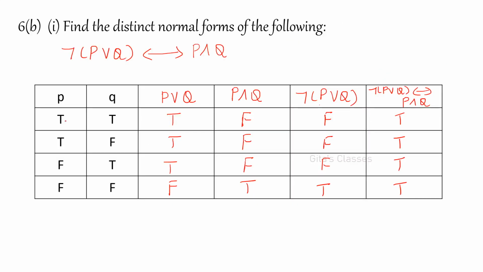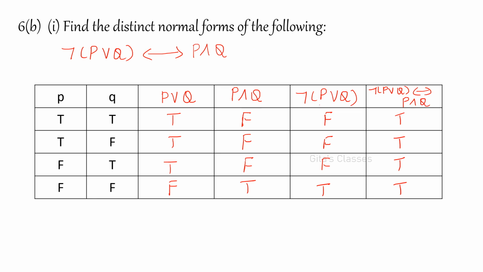Now for 6b, I think I have told you about distinct normal forms already. I will upload another class in detail. What is distinct normal form, DNF, PDNF and CNF, PCNF, all those things I will upload later. In that I will do it without using a truth table also.